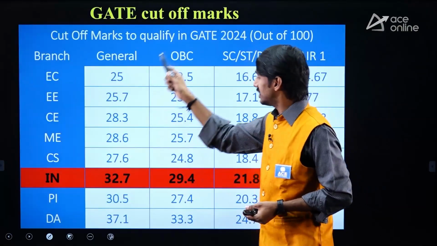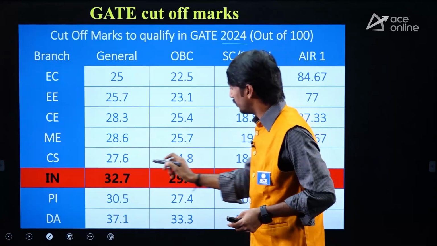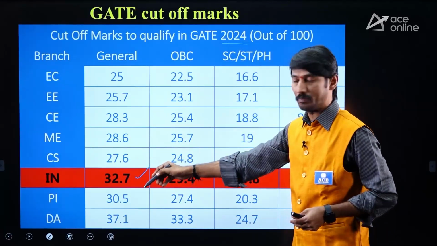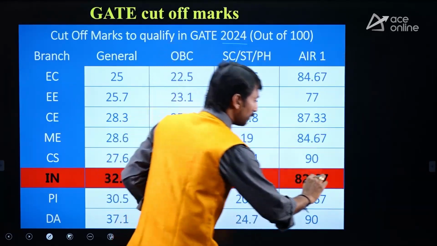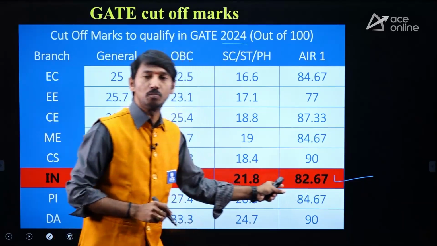And then, this is the cutoff limit, right? In GATE 2024, in the IN paper, 32.7 marks was the cutoff for the general category, and other categories are there. You can go through it. And the top score in GATE 2024 was 82.67.